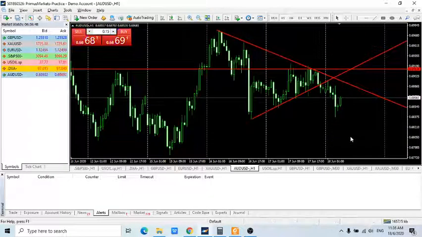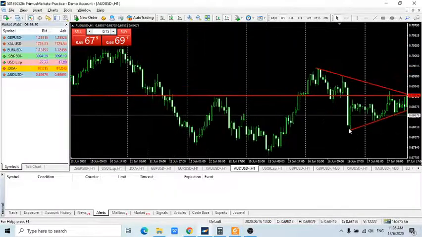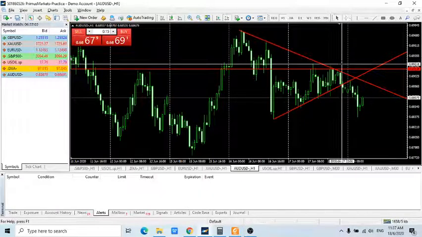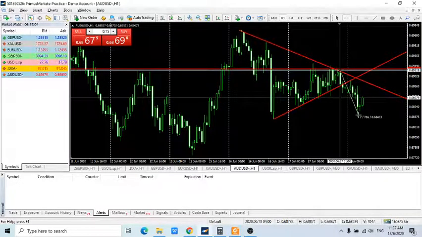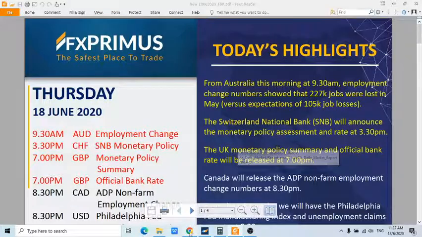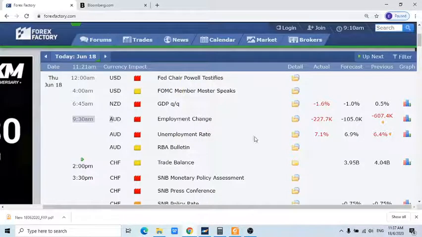Okay, again, nothing major. That is one of the reasons why I usually trade on the UK pound and also on the gold prices, and to a certain extent on the euro dollar. Okay, because usually they provide a larger range of movements. Okay, but no worries. This is just a recap on the news of the Australian employment change and also unemployment rate.